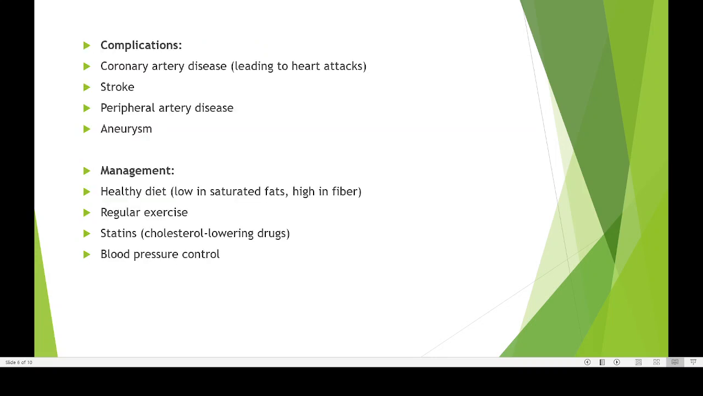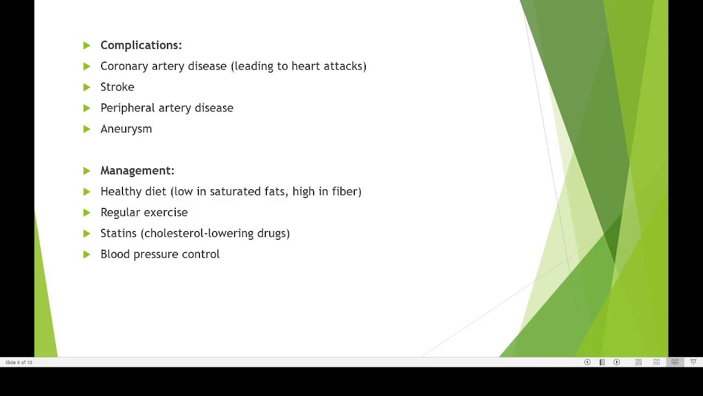Then what are the complications of atherosclerosis? It can lead to heart attack. That is the main problem with atherosclerosis. It can lead to stroke. What is stroke actually? Rupture of a blood vessel inside your brain is known as a stroke. Then peripheral artery disease. Some arteries, especially in your lower leg, can bulge or rupture. There can also be an aneurysm, which is bulging of a blood vessel. So these are some of the complications of atherosclerosis.